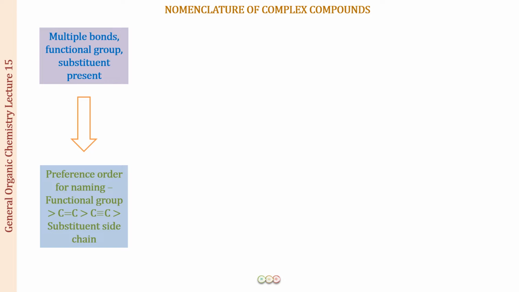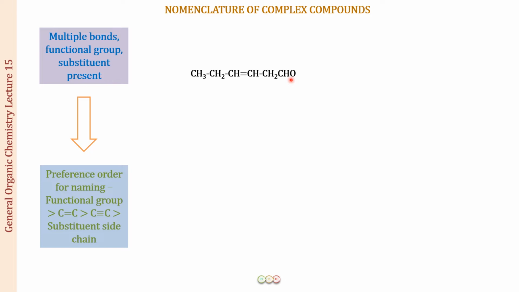So let us quickly do a few examples. In the first example, you have to first of all identify what things are present in the compound. You can see a double bond is present and there is a functional group present, that is a CHO group. This is the aldehyde group.